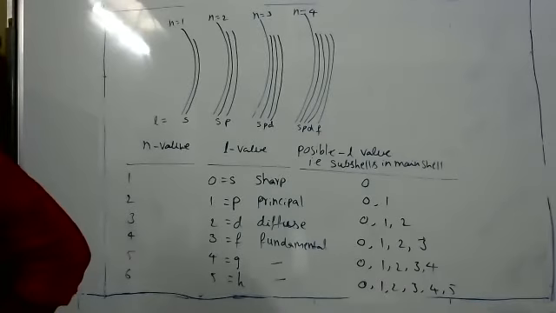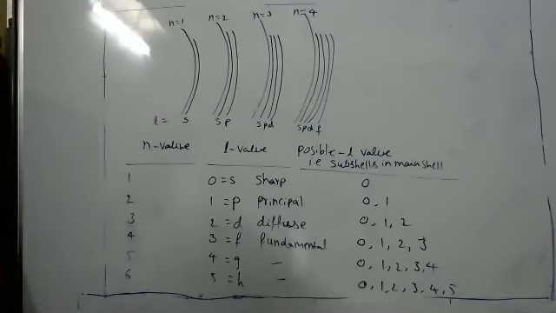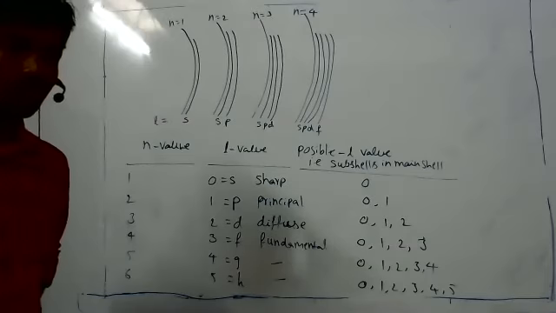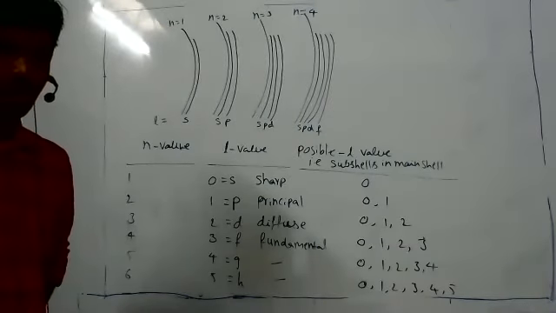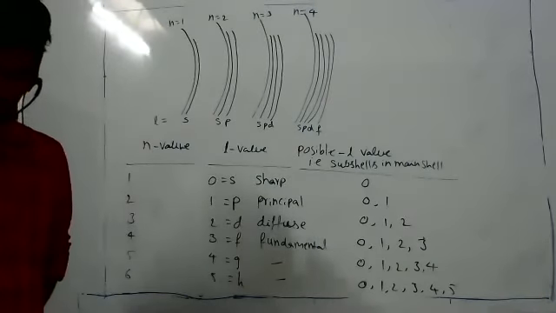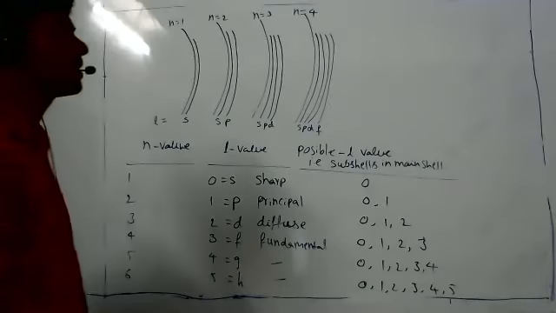Sir, the distances between these subshells, are they increasing or decreasing? The distance decreases.